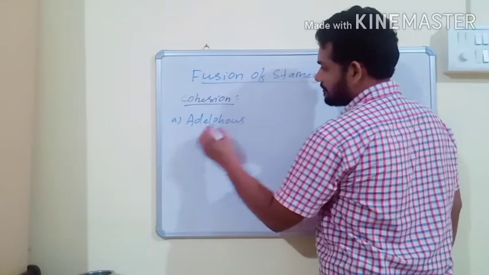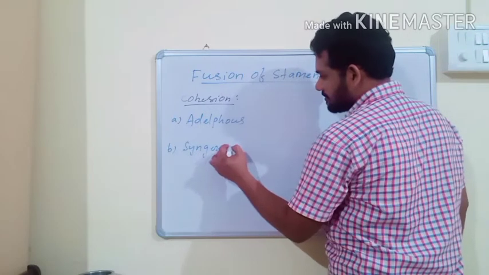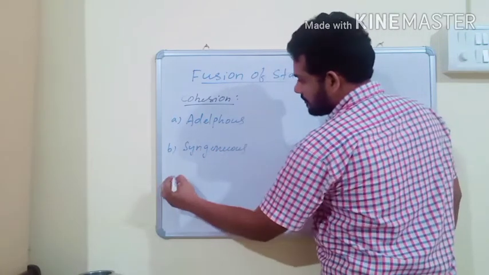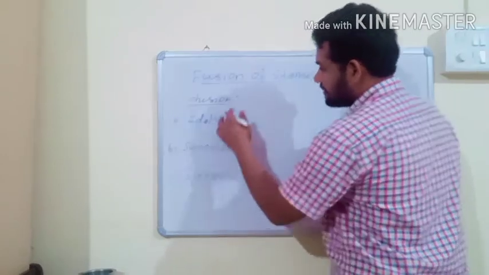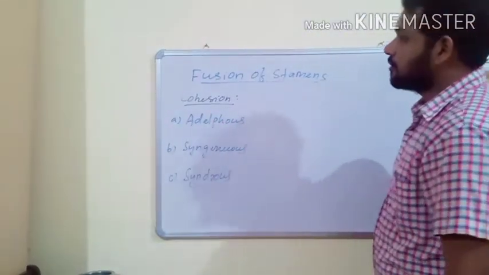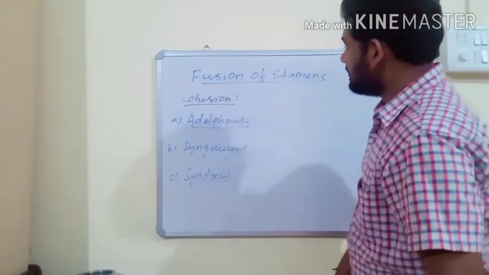Adelphous, syngenesious and synandrous. So these are the three types of cohesion of stamens. First one is adelphous. So what is adelphous?